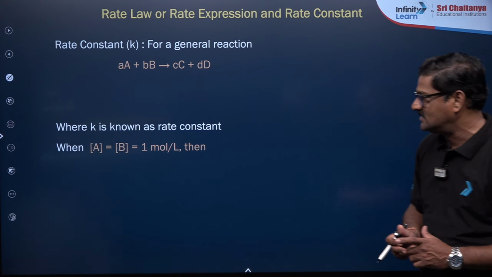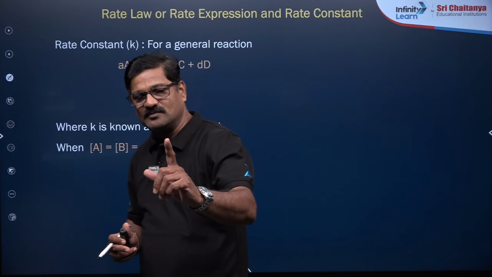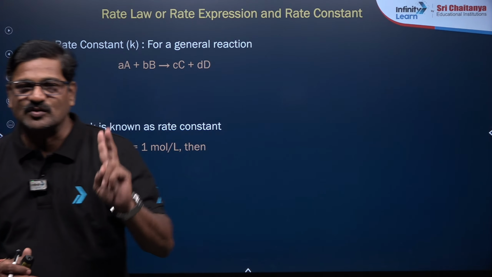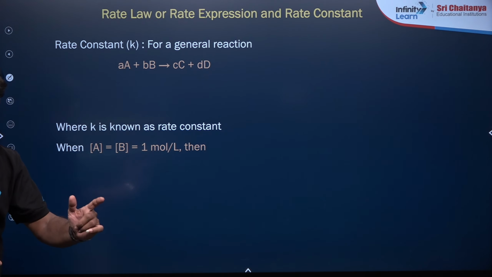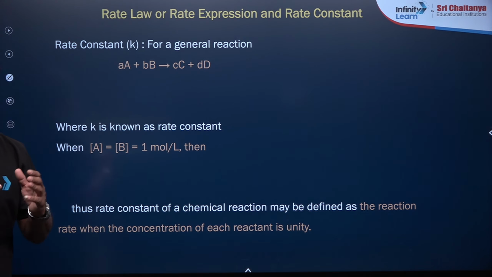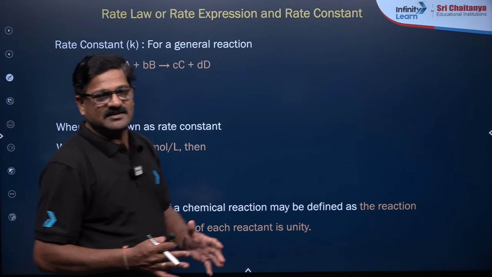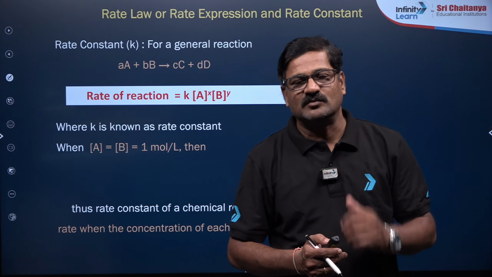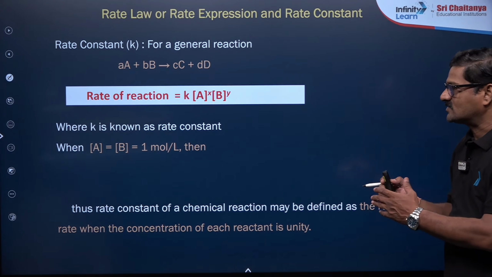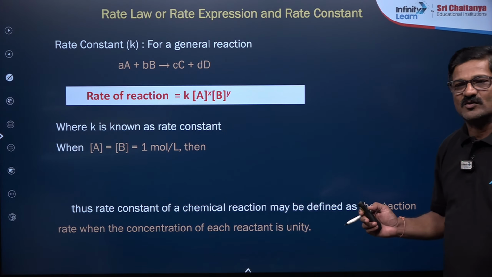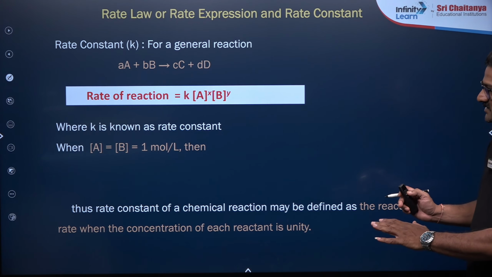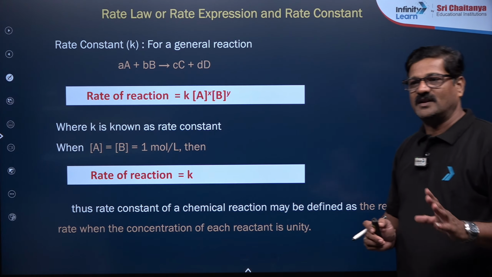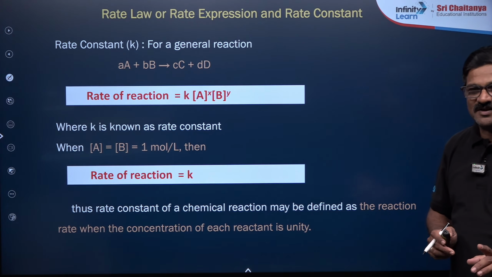You can write this with [A] equal to 1 mole per liter and [B] equal to 1 mole per liter, then rate is equal to K. So K is defined as the speed of a reaction observed when each reactant is taken at unit molar concentration; that is what is called the specific rate constant, or simply the rate constant. And the rate of the reaction is equal to K, as I mentioned, right?